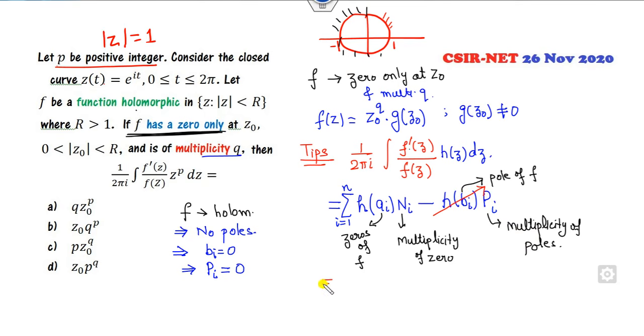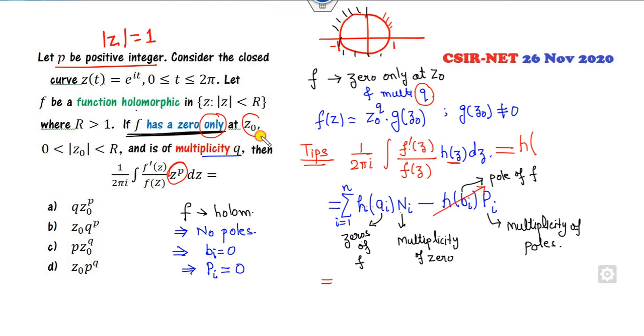Now if I substitute here, what is the ni? Multiplicity of the 0. It is given to you as q. So this value, and there is only, it means summation i varies from 1 is only one time. So what is the answer of this? What is the function having the 0 here? So what is that? H of ai. If you compare them, firstly you can say h of ai.